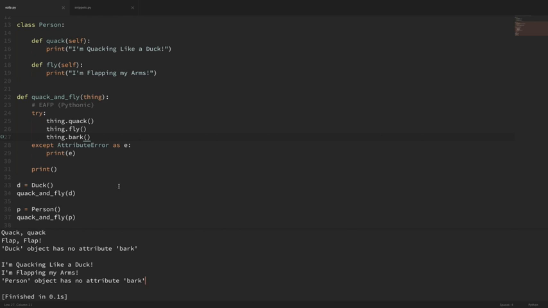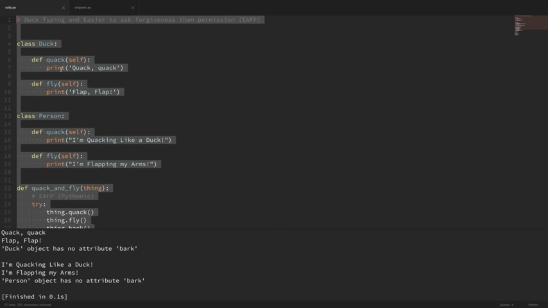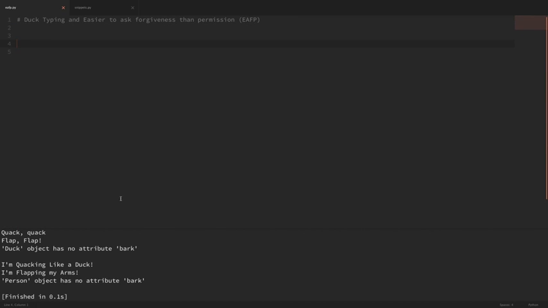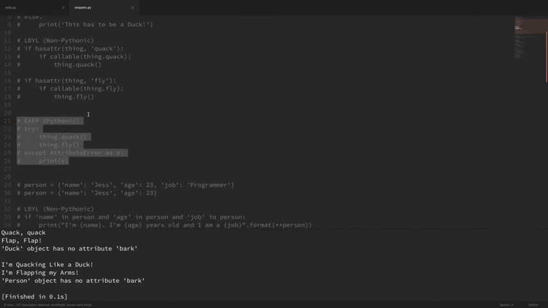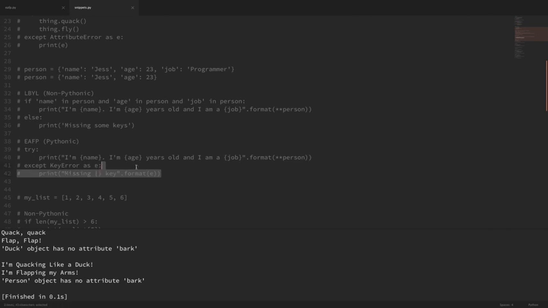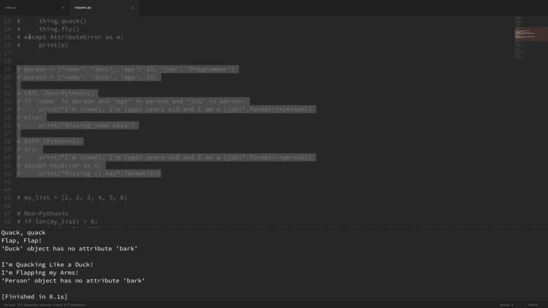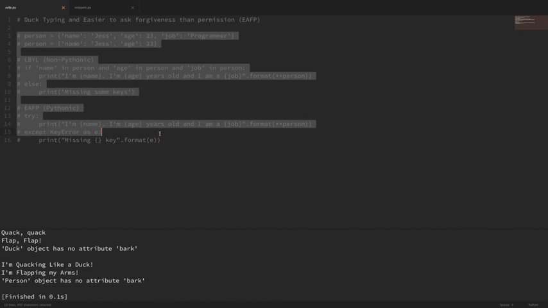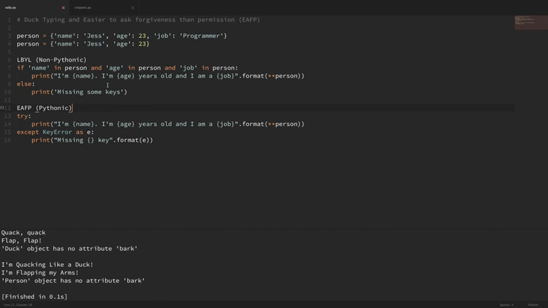Now, this concept actually extends to other use cases outside of the use case that we're using it for here. So I'm just going to go ahead and delete all of this code here, and I'm going to hop over to our code snippets here, and I'm going to grab all of this code and paste it in. And let me uncomment this, and let me recomment these two lines here.